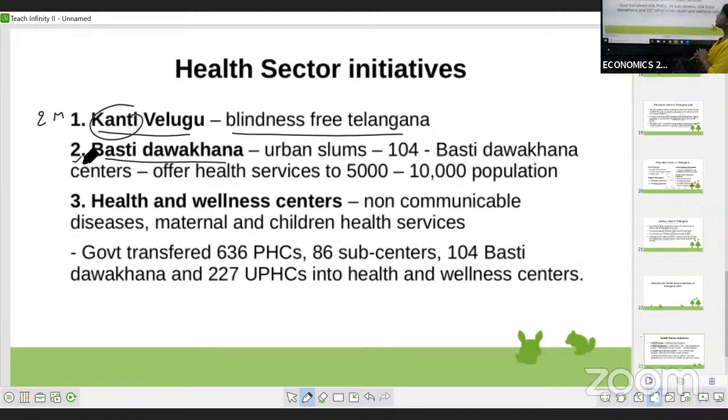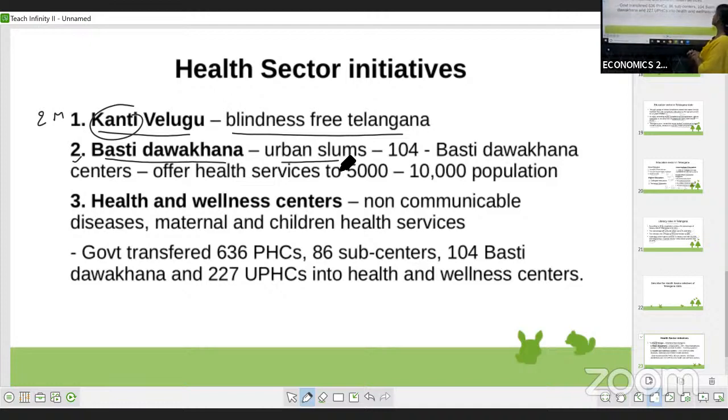In this Dawakhana, people can get treatment for normal diseases or deliveries or anything else, and free of cost they can get the treatment. Especially it is there in the urban slum areas.